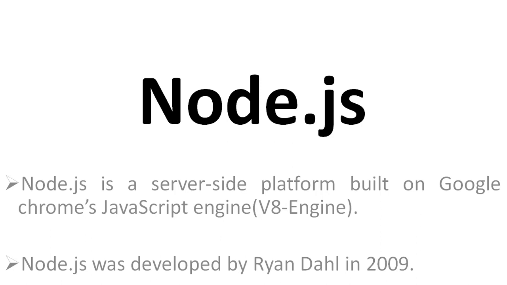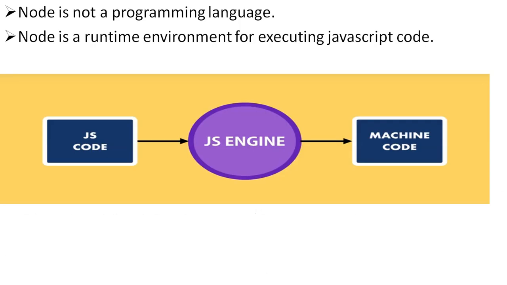Node.js was developed by Ryan Dahl in 2009, and right now it is one of the popular and important web programming languages for server-side programming.